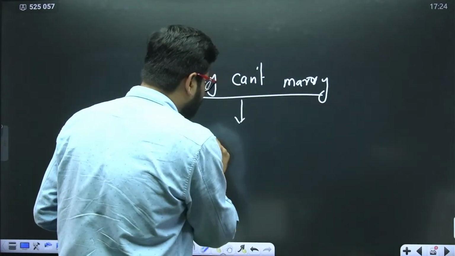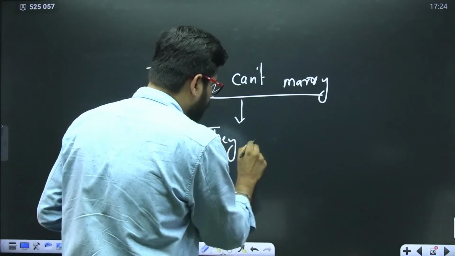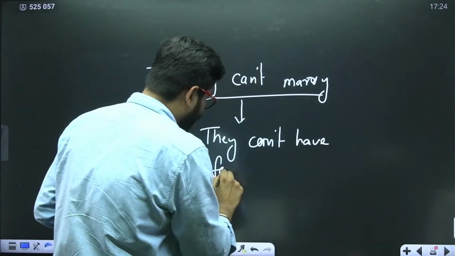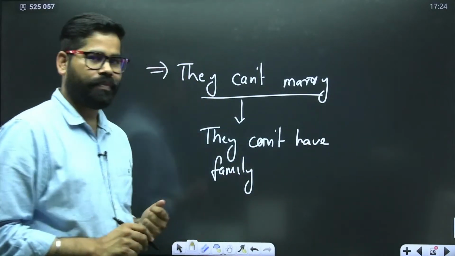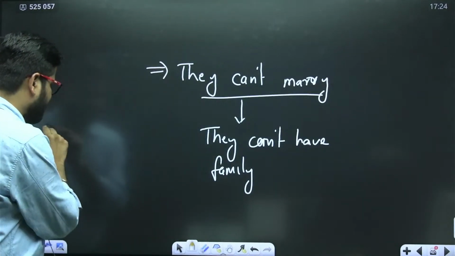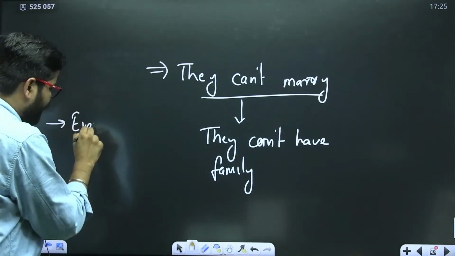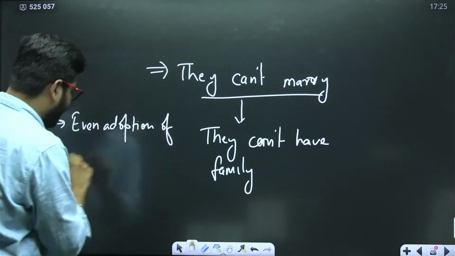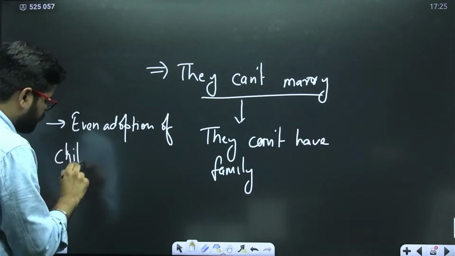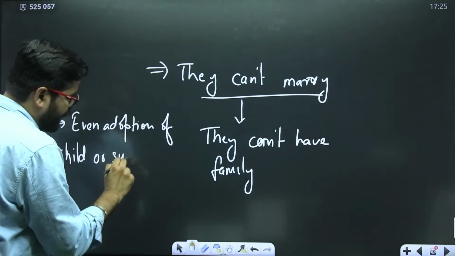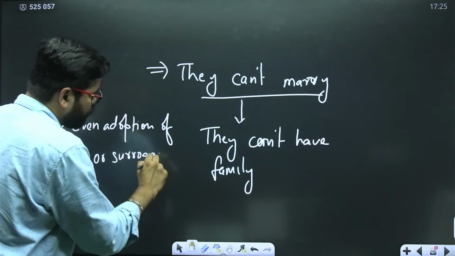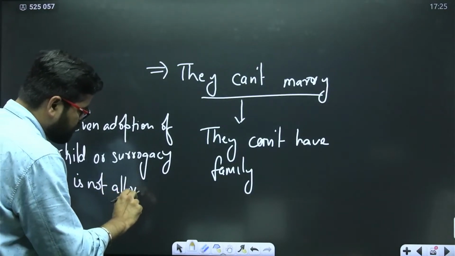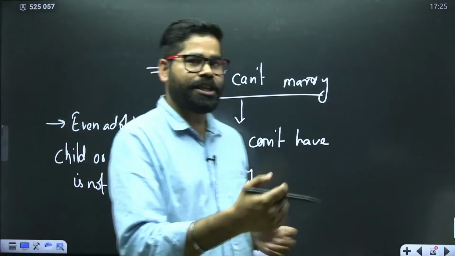It means they cannot have family. They cannot have family. Okay. Even adoption of child, or surrogacy is not allowed. Okay. So this is some of the challenges which are being faced by them.